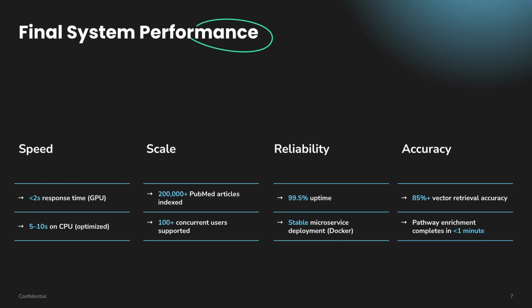Let's review the final system performance. We focused on four critical metrics. First, the speed. We achieved a sub 2-second response time on GPU and an optimized 5 to 10-second response time on the CPU. Second, the scale. EyeQ has indexed over 200K PubMed articles and supports more than 100 concurrent users. Third is reliability. We have maintained a 99.5% uptime through a stable microservice deployment using Docker. And accuracy: our vector retrieval accuracy is over 85%, and the pathway enrichment process consistently completes in less than 1 minute.